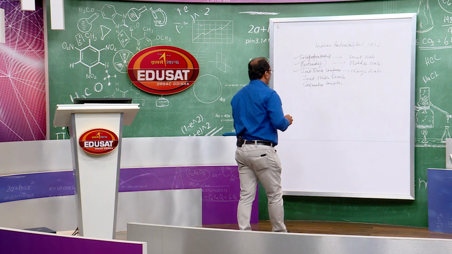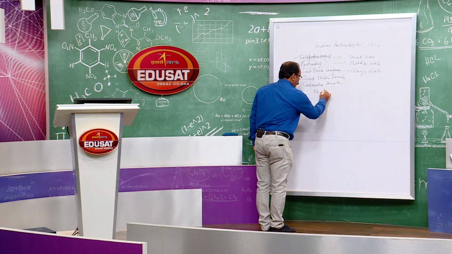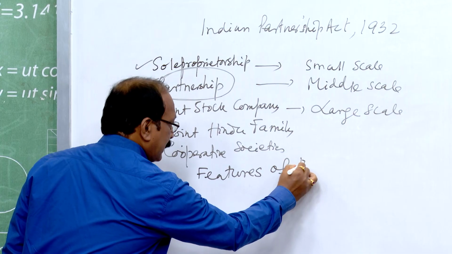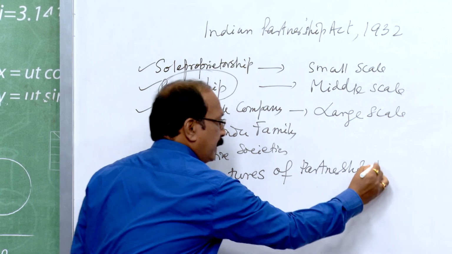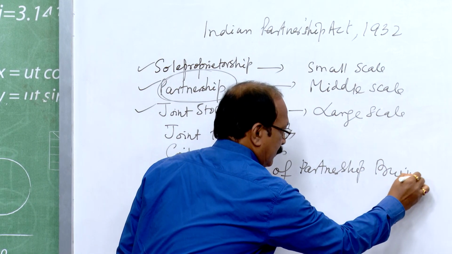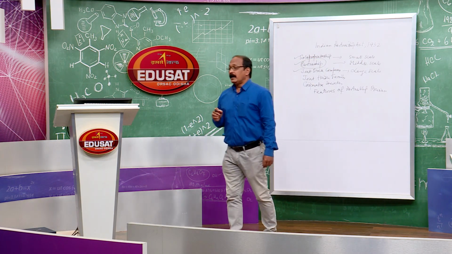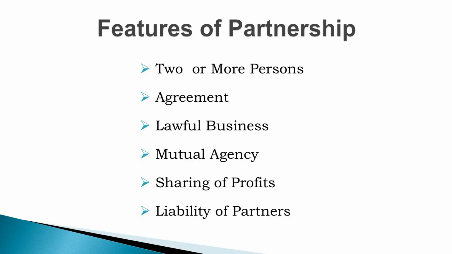So, we would see different features of partnership business. One of the important features is 2 or more persons.